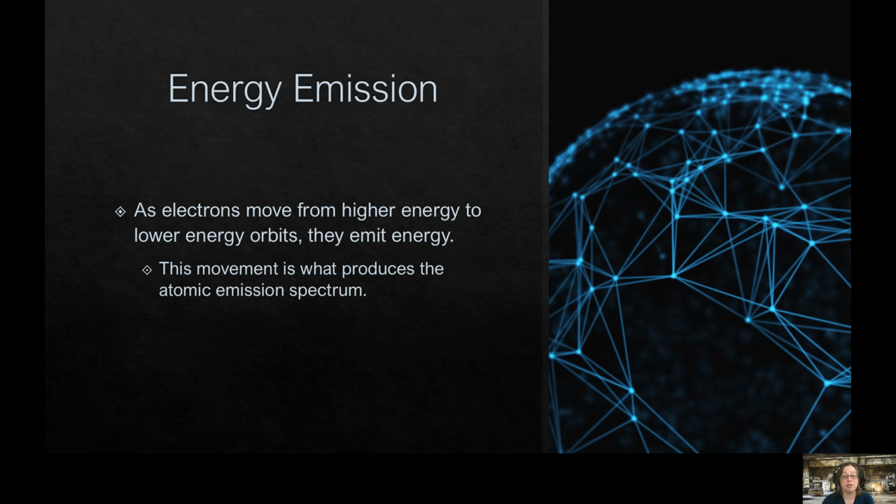So we're going to do a real quick run through quantum theory and the atom and how we came up with the quantum model of the atom. So as electrons move from higher energy to lower energy orbits, they emit energy. That's where we get our atomic emission spectrum. They're emitting energy.